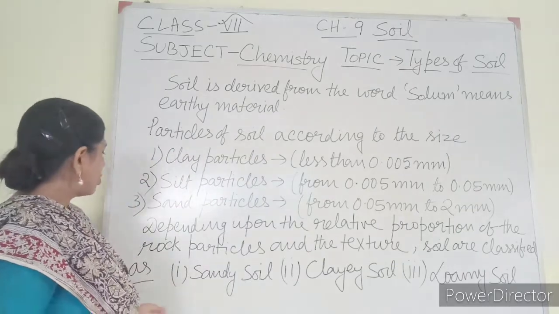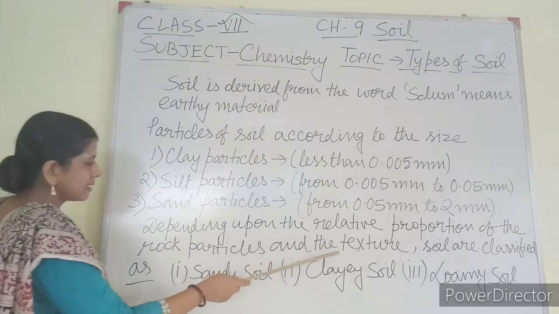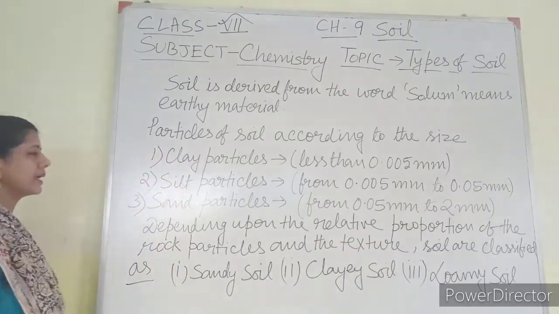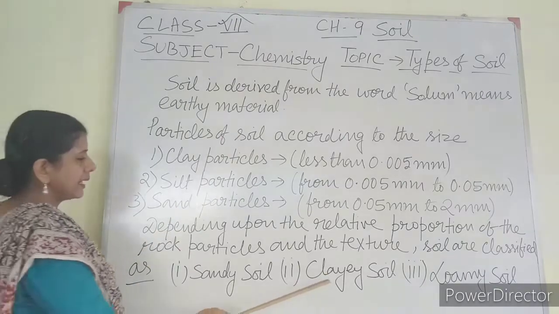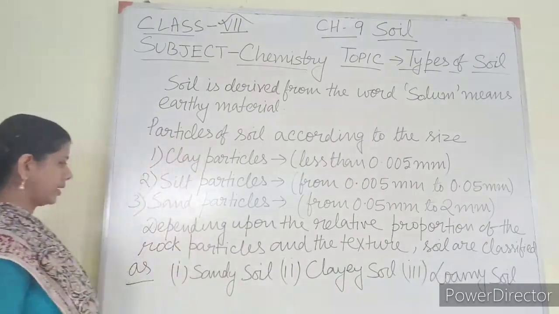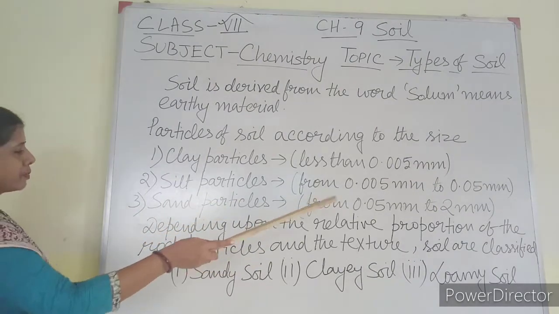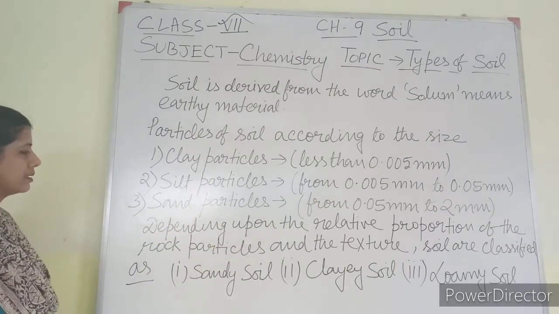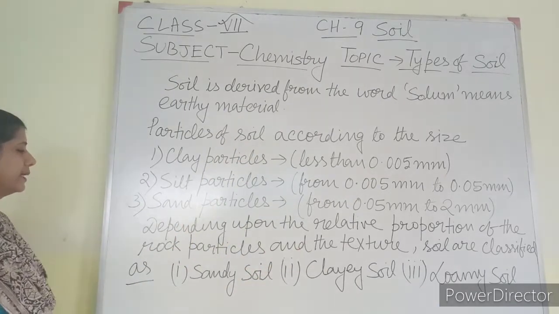Okay. Now next, depending upon the relative proportion of rock particles and the texture, soil can be categorized into three types: sandy soil, clayey soil and loamy soil. Again I am saying, depending upon the relative proportion of the rock particles and the texture, soils are classified into three types.